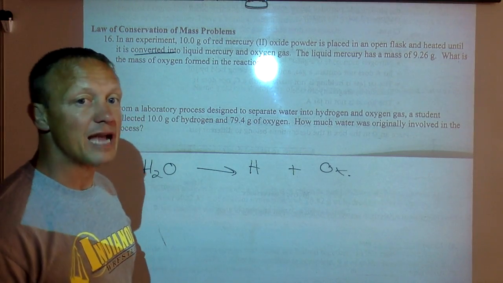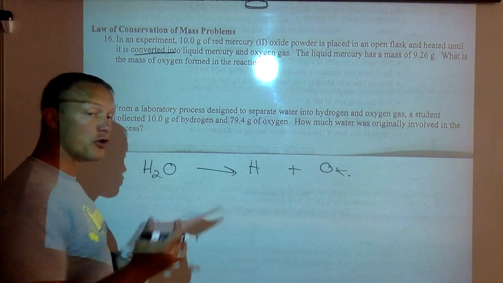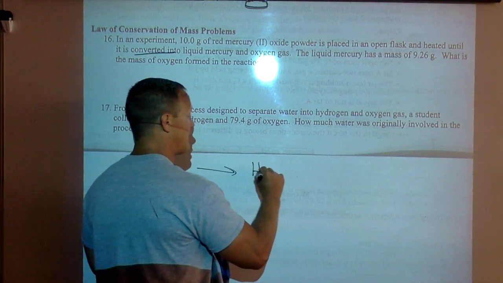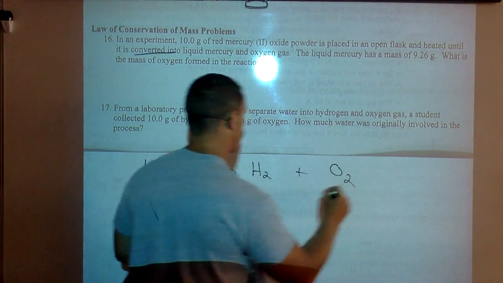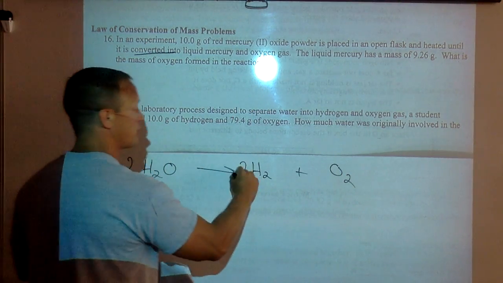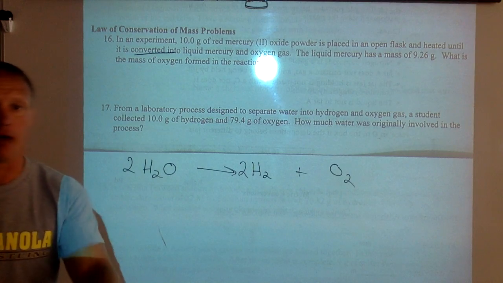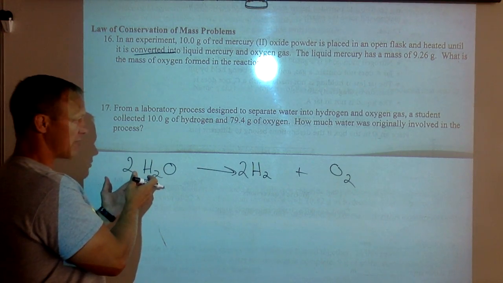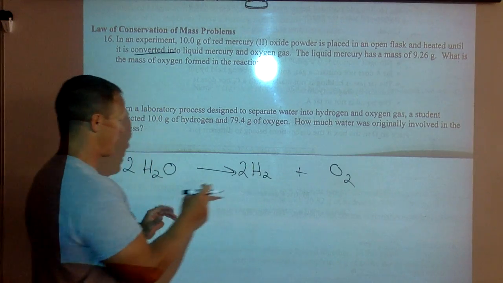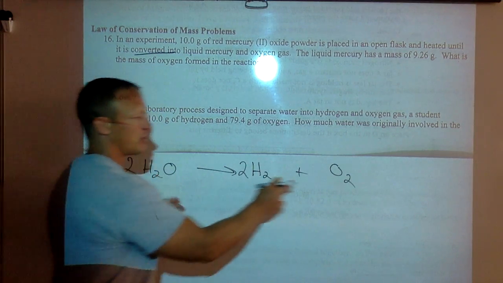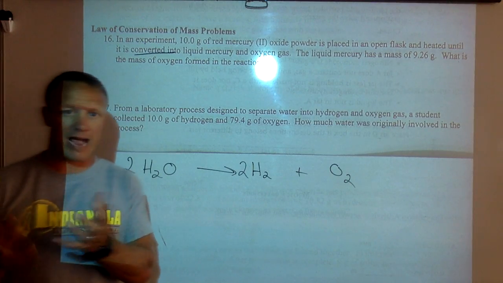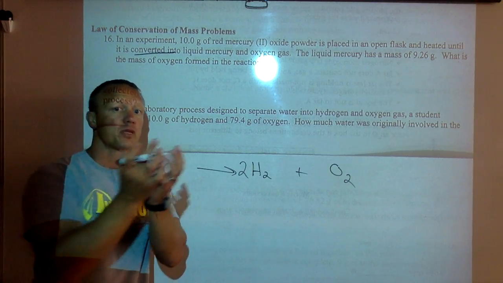If I wrote the equation out for you balanced, which you don't have to be able to do right now, it really is 2 H2O gives 2 H2 plus O2, there's a 2 in front there and 2 there. Notice that the atoms are balanced. The atoms are equal. There's 4 atoms of hydrogen here, 4 there, 2 oxygens and 2 oxygens. We'll get to that later in the year, but however many atoms there were of hydrogen at the beginning of the reaction, there has to be that many at the end.